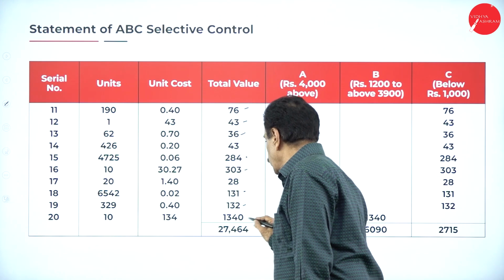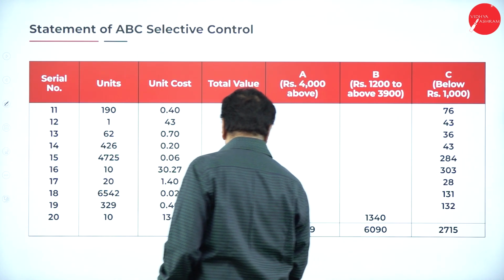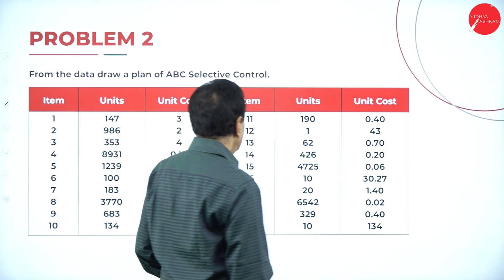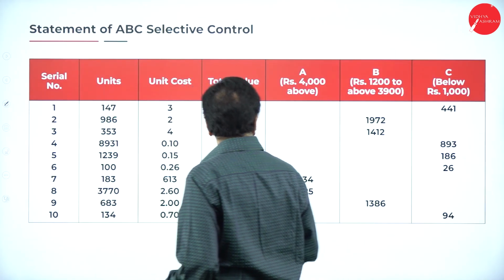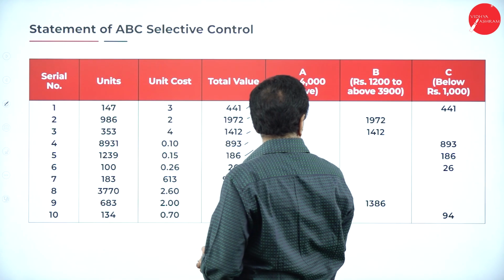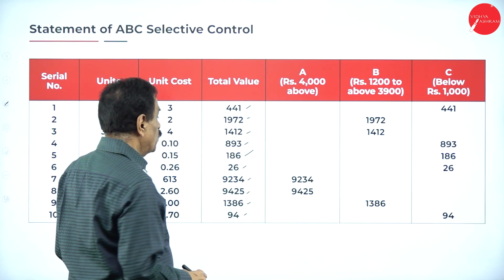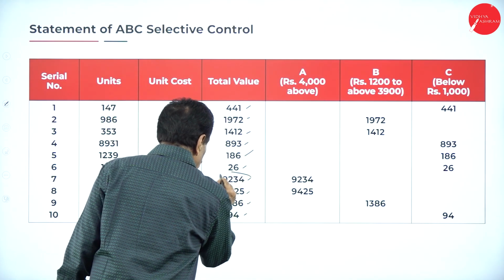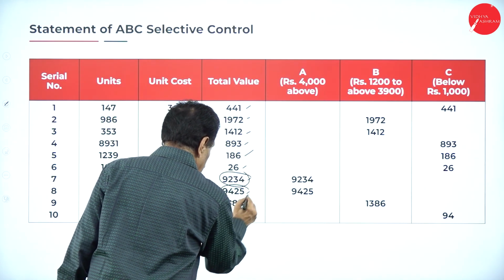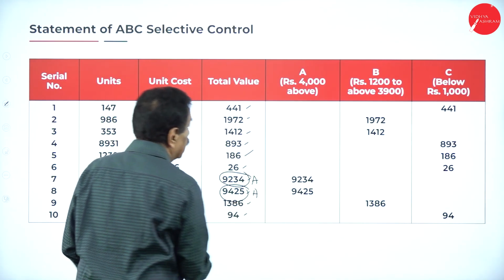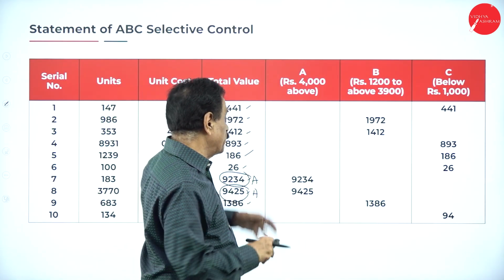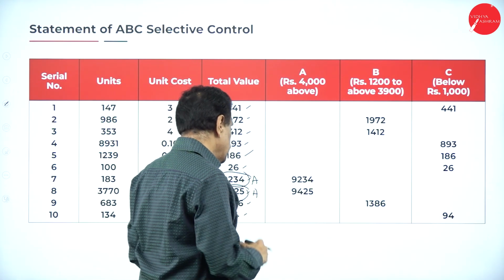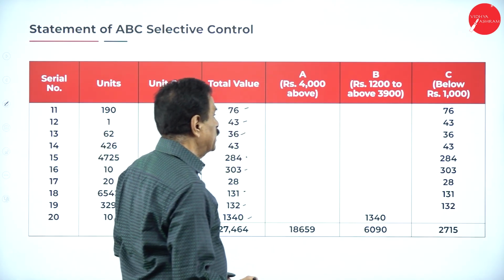10 into 134,000. So the total value is 27,464. So what I selected, no? 4,000 and above. So 4,000 and above, 9,234. This is rupees 4,000 and above. Any other item is there? Only two items. It will come 18,659.